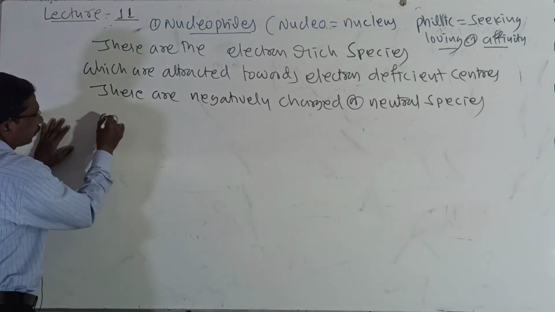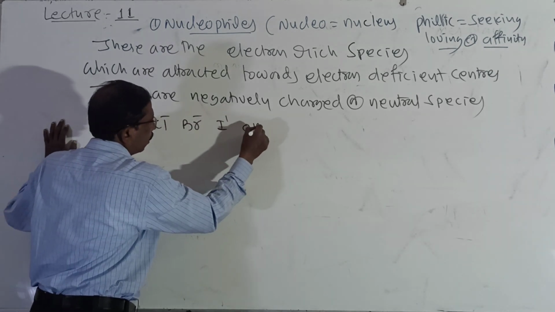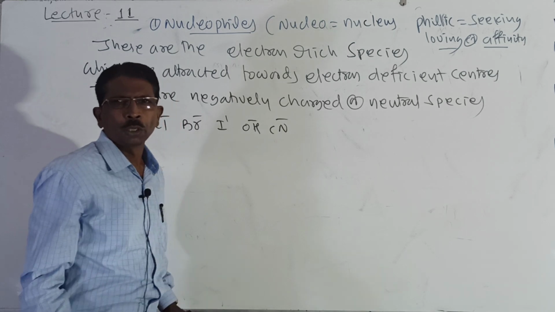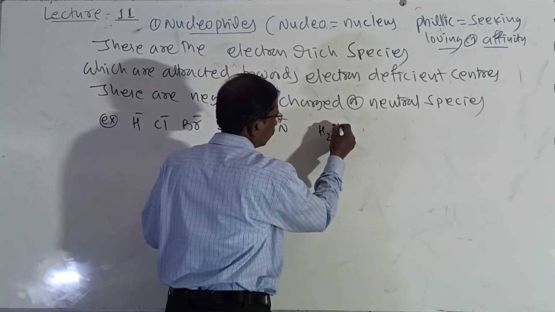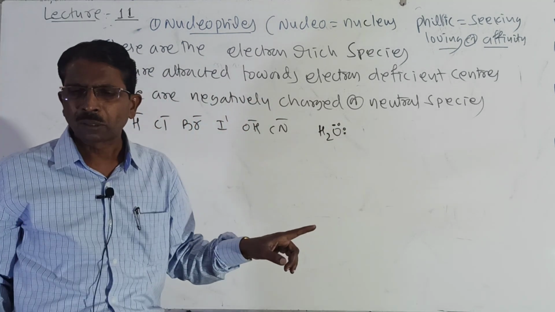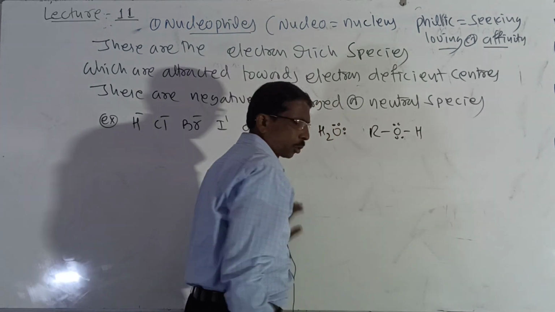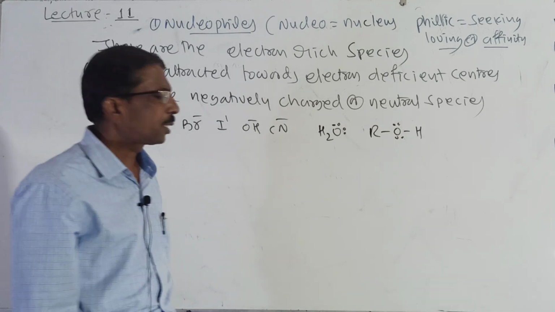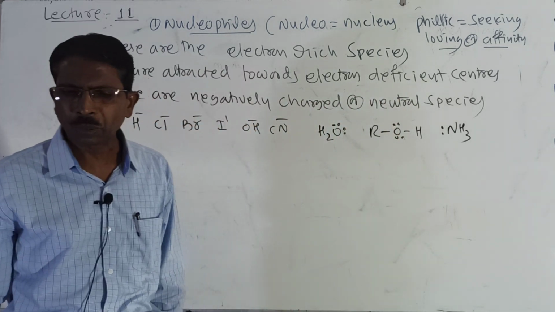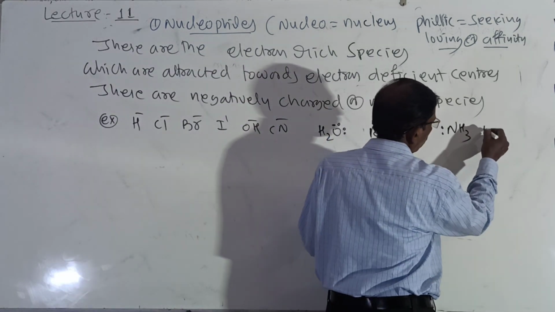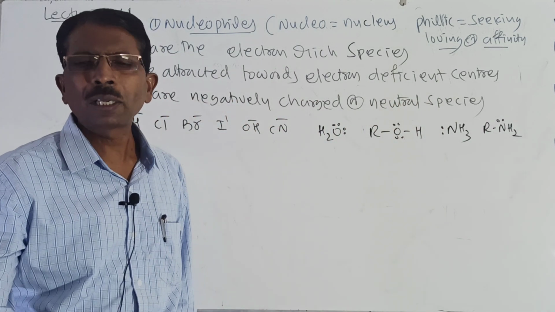Examples: H minus, Cl minus, Br minus, I minus, OH minus, CN minus, these are negatively charged species. Among neutral ones, alcohol ROH is also neutral. And you may write ammonia, NH3, which has a lone pair of electrons, and amines RNH2, which have a lone pair of electrons. These are all called nucleophiles.